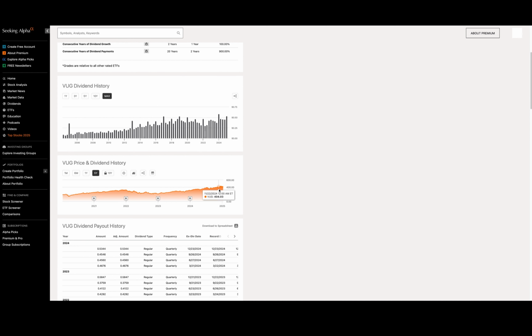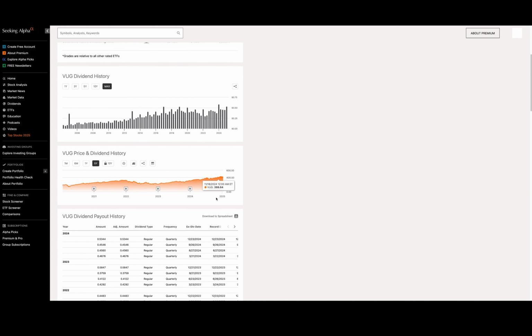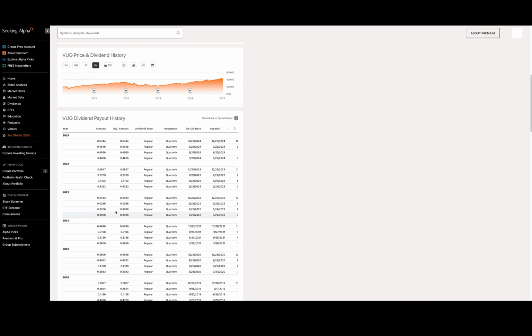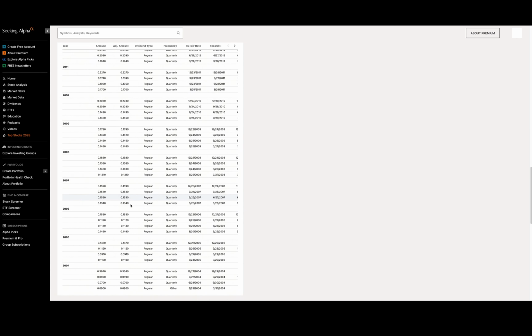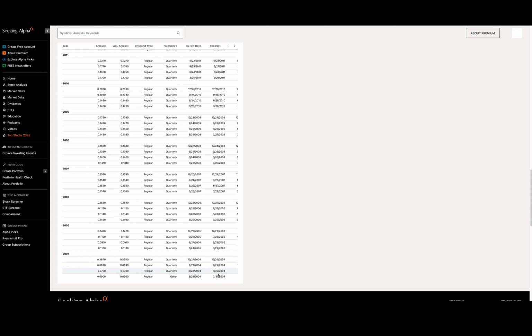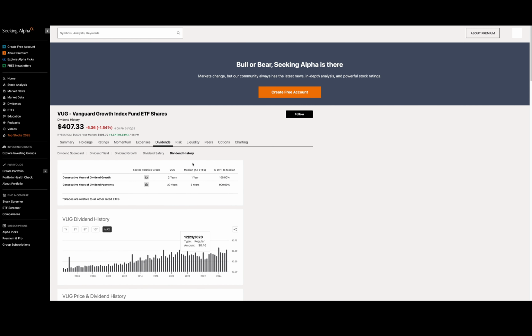You can see the price appreciation, right? Obviously, the price of the shares have been going up. You can see where it has been going for the past 5 years, quite significantly, right? We can also go down here, look at the payout history all the way to the bottom right here to 2004, when I'm assuming this is the inception of the fund. But again, you can look that up on your own. I'm just assuming that because sometimes Seeking Alpha doesn't give you everything.